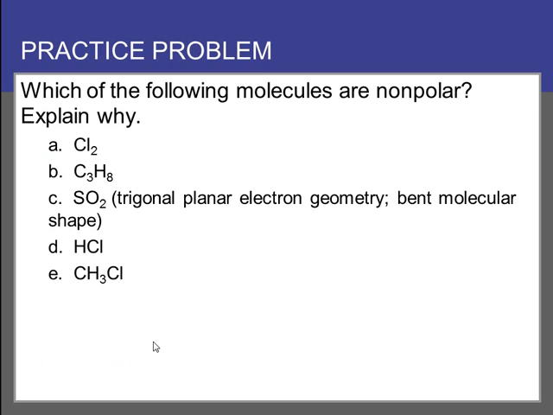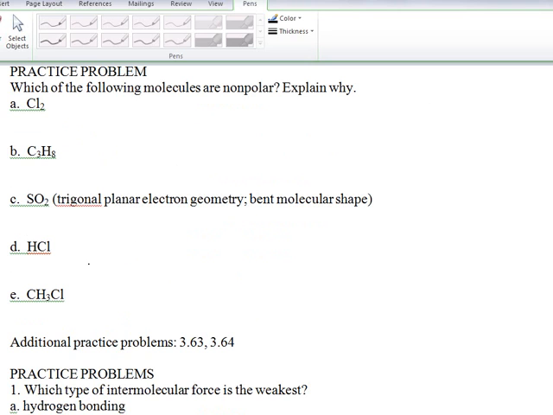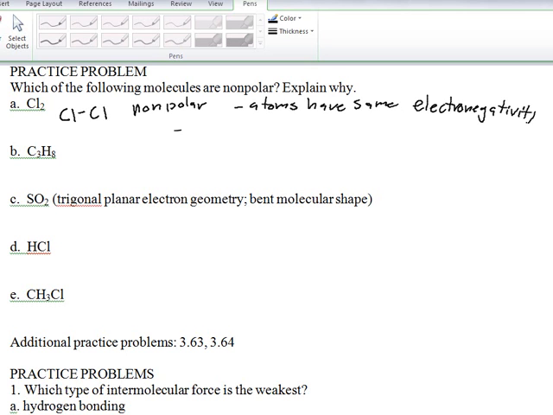Okay, so let's look at this practice problem here. Which of the following molecules are nonpolar? Explain why. Well, first thing to do would be to draw a good Lewis structure. We have a chlorine-chlorine bond, and that's all we have, so this one's nonpolar. And that's because the atoms have the same electronegativity.